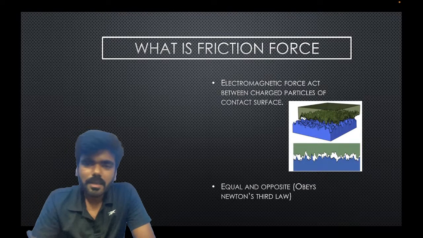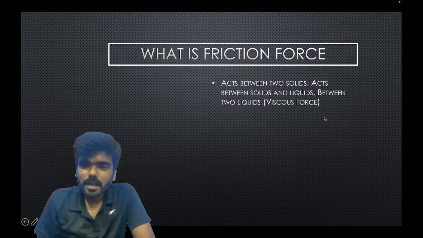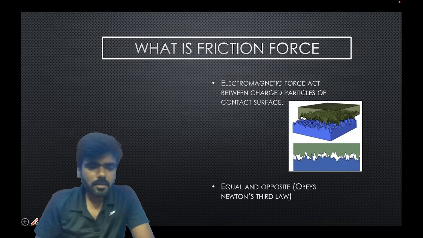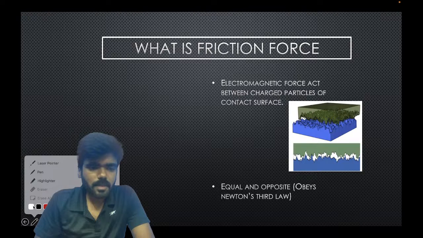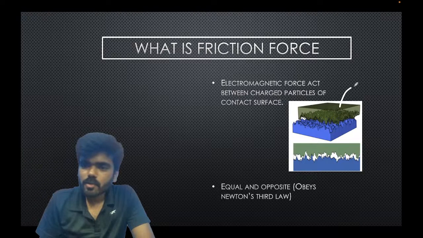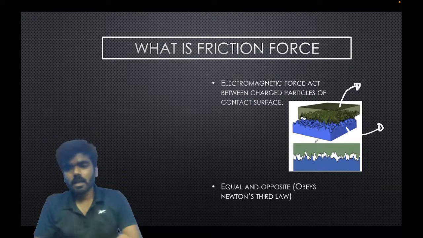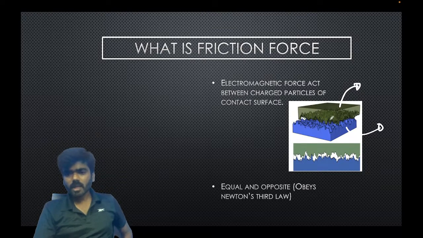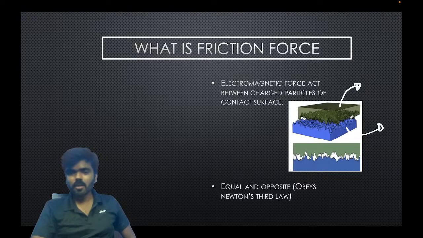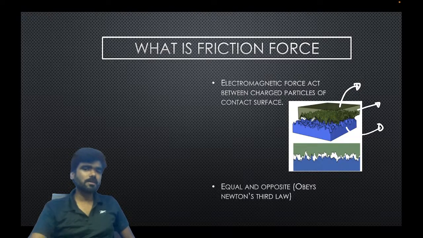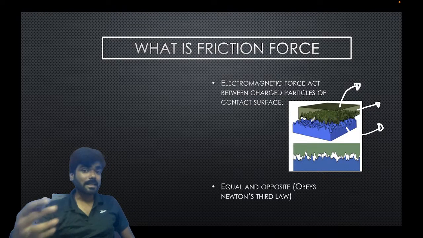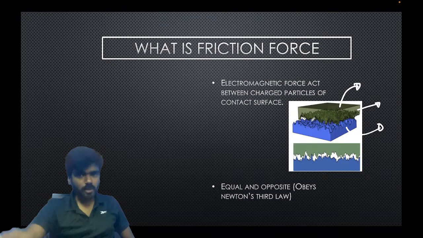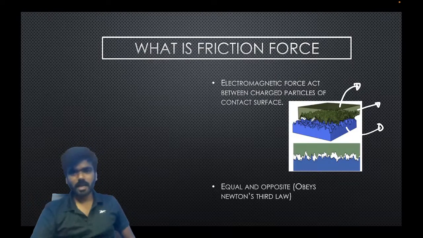You can see here in the diagram, this is one surface and this is another surface. You can see the kind of interlocking. This is a very microscopic level picture of the contact surface. There is a kind of interlocking that exists between every surface, and when you try to move one surface with respect to the other, or when there is a tendency of motion, or when there is actually a motion, friction acts.